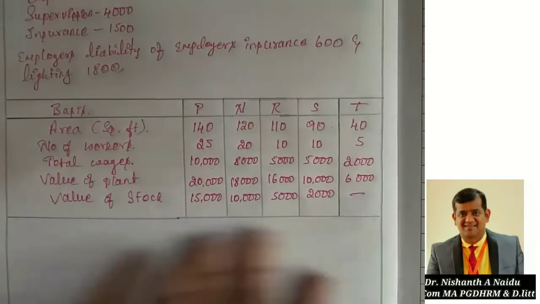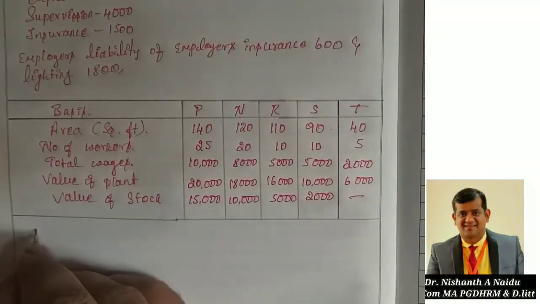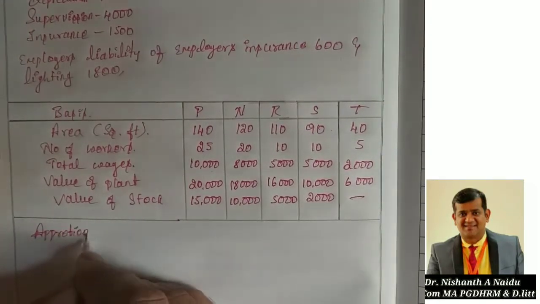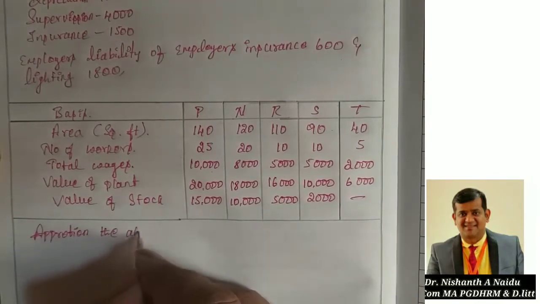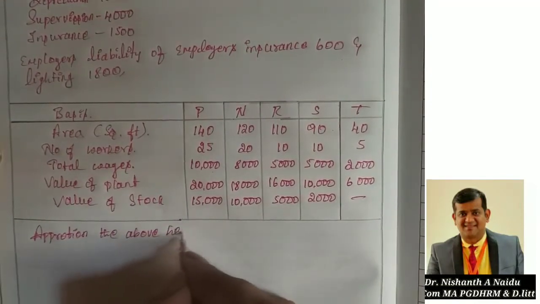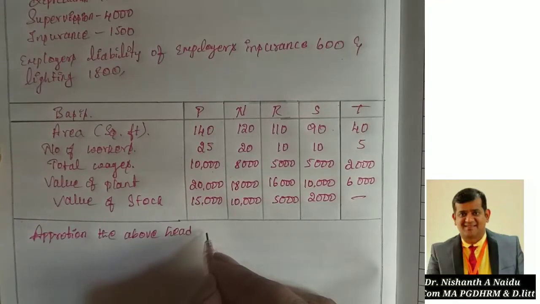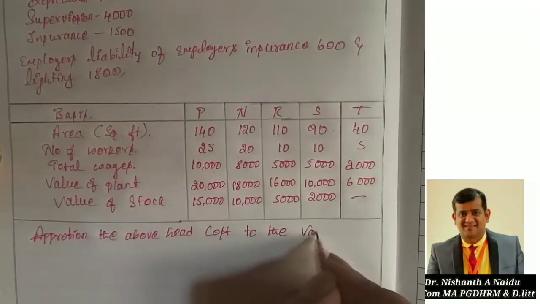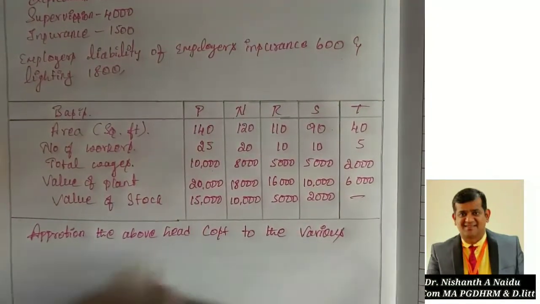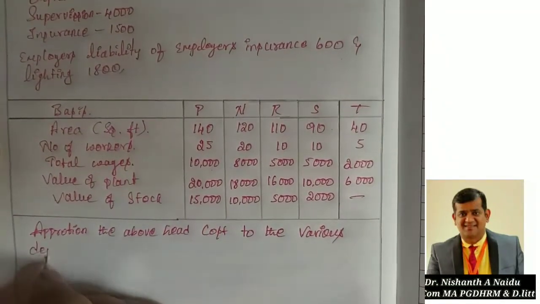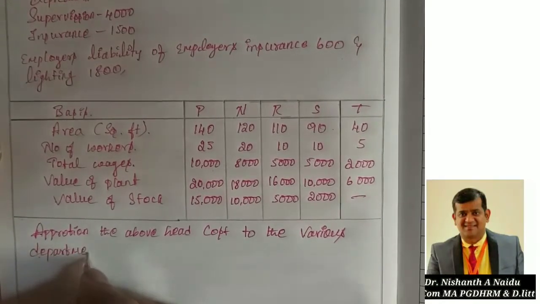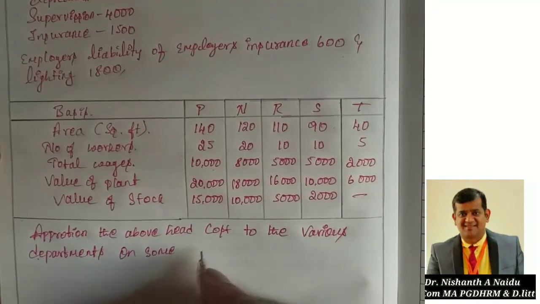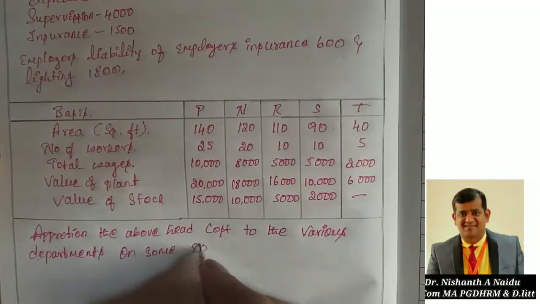So now the ultimate ending point of this problem is: apportion the above overhead cost to the various departments on some equitable basis.